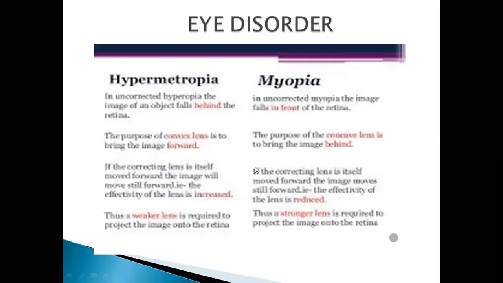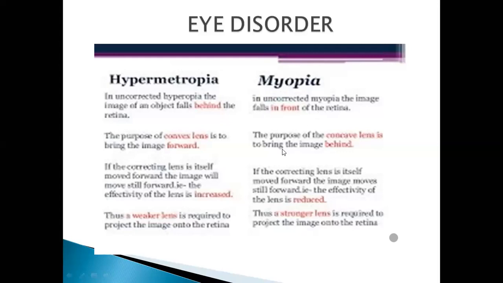Next is the eye disorder. In eye disorder, your eyesight can be weak. You are unable to see distant objects and near objects. What happened actually? We have categorized the eye disorders into two: hypermetropia and myopia. If you see myopia, the short sight. In myopia, a person is not able to see distant objects. That's why we call it short sight.